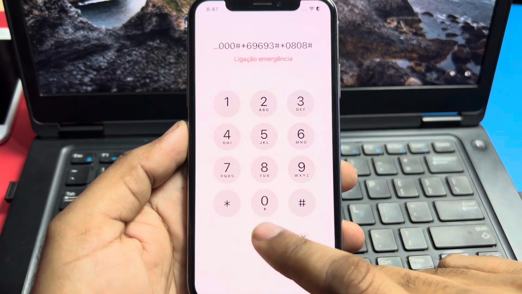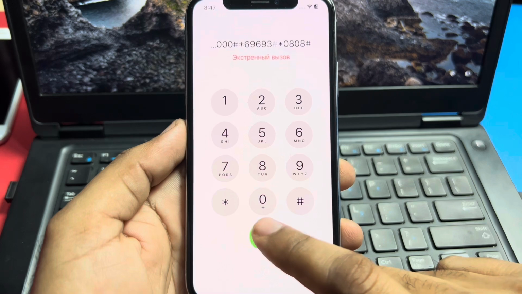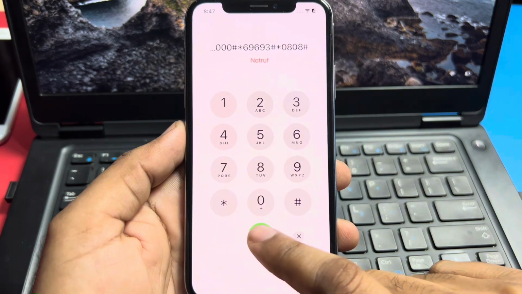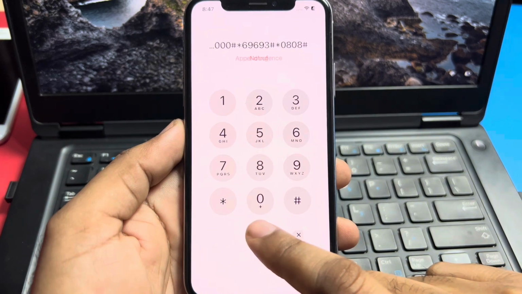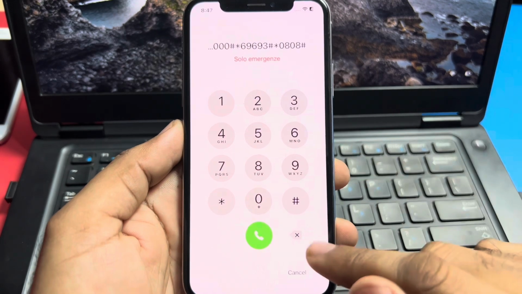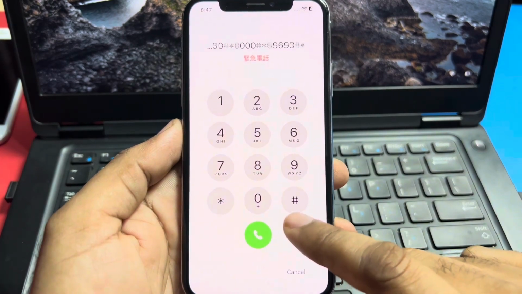So we have just one code remaining to unlock that iPhone. If that code also doesn't work, then we will wait for 10 minutes and come back. So try the last one. Clear that.